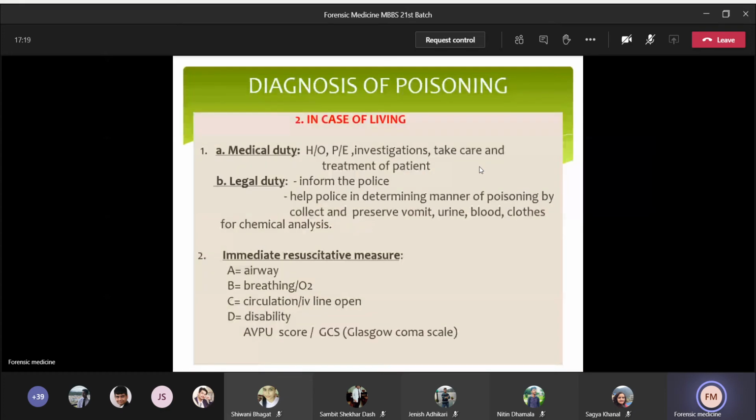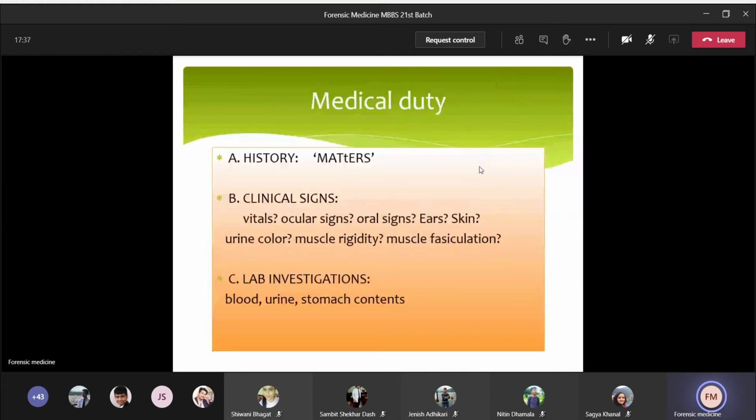Duties of doctor include history checking. History checking from the patient himself or herself and then the family members or close friends, and after that physical examination, investigation, and then treatment and management of the patient. So this is the medical duty of the doctor. The first one is history.